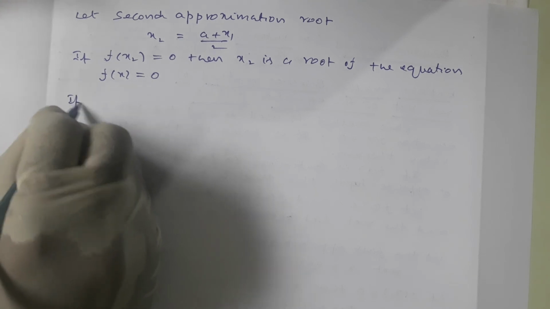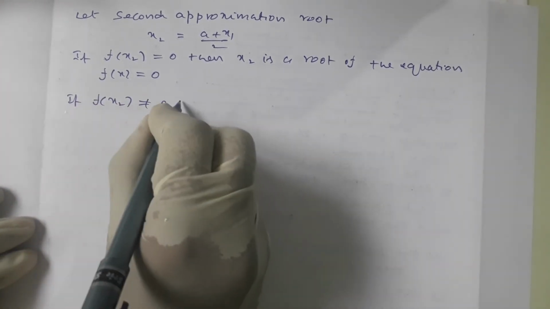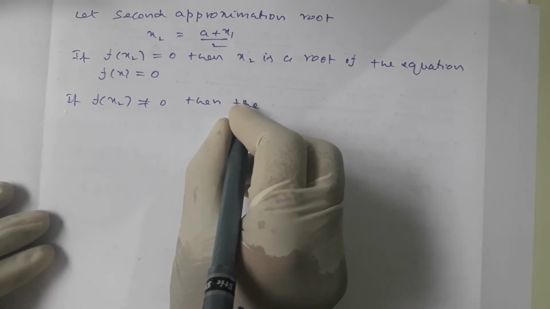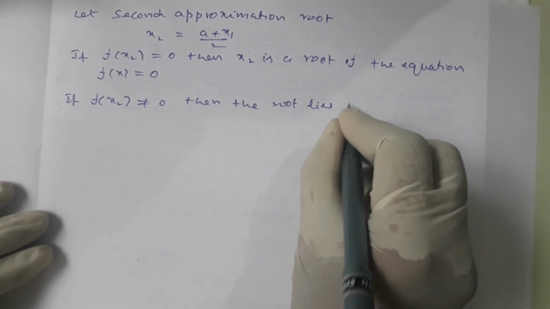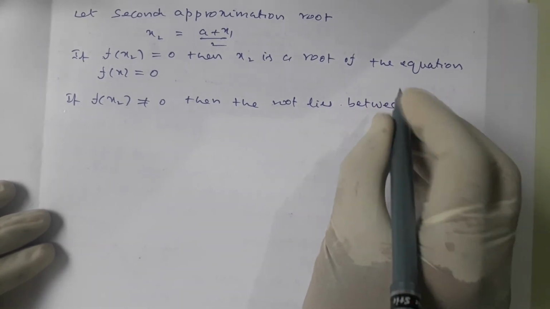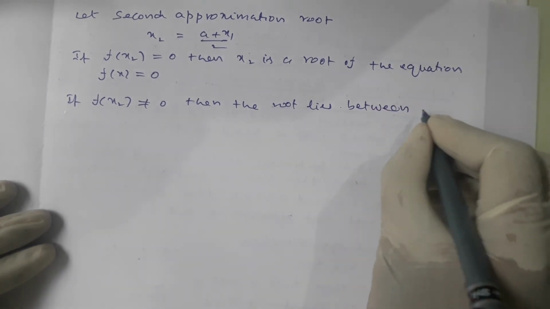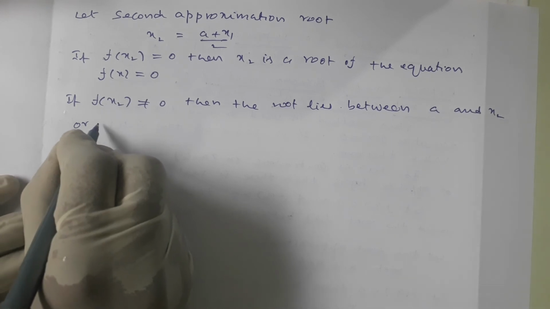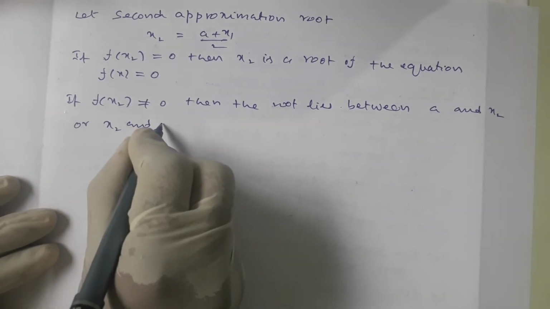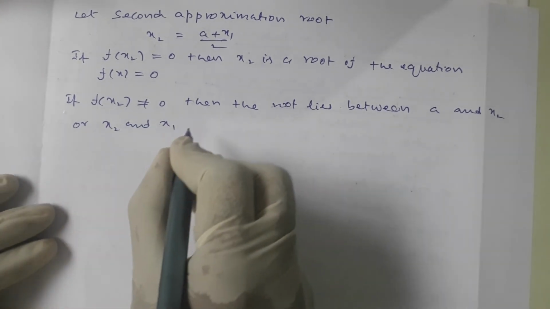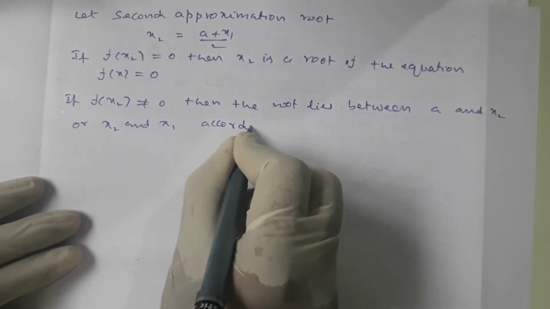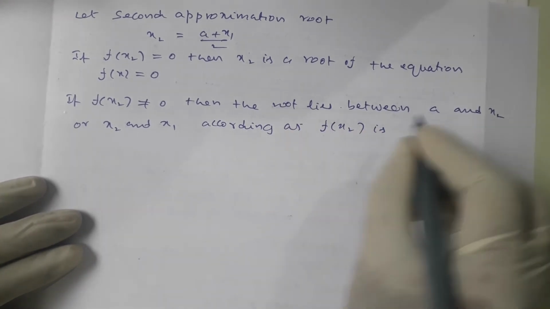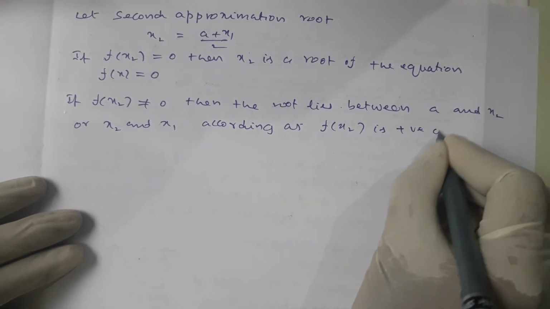If f of x2 is not equal to 0, then the root lies between a and x2, or x2 and x1, according as f of x2 is positive, meaning between a and x2, or negative.